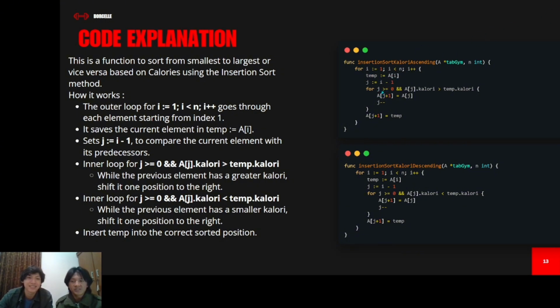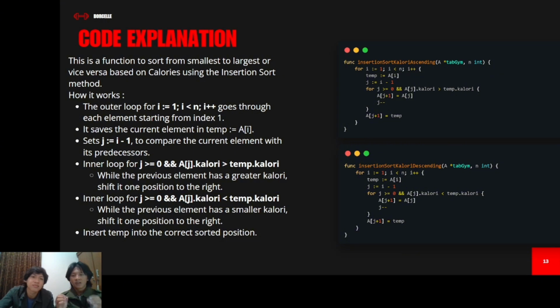It goes through each element starting from index 1 and sets the current element in temp. We set the array of index in temp. Then j is index minus 1, to compare the current element with its predecessor. The inner loop runs for j bigger than or equal to 0 and array of j calorie is bigger than temp calorie. While the previous element has a greater calorie, shift it one position to the right.